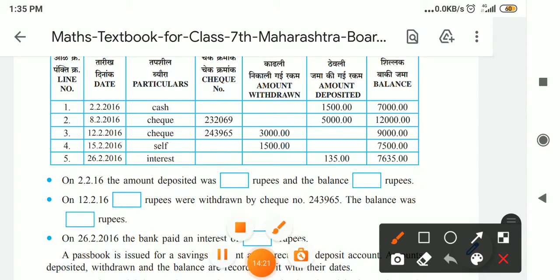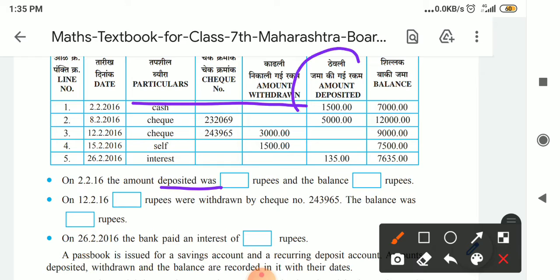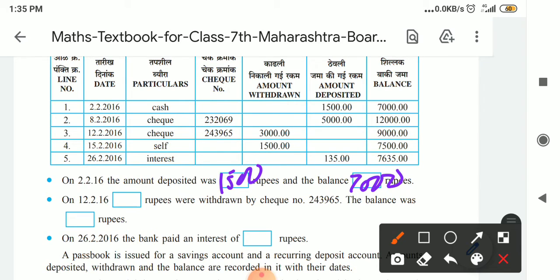So 2nd February, how much amount deposited, see here, that is 1,500. So here you write 1,500, and how much is the balance, that is 7,000 rupees is the balance in the bank. In this way, on 12th February, how much rupee we withdrew, see here, 12th February 3,000 rupees we withdrew. Check number is 243965. Balance how much it is there on this 12th February, it is 9,000 rupees. So that we have to write here.